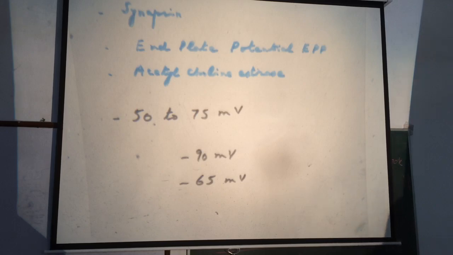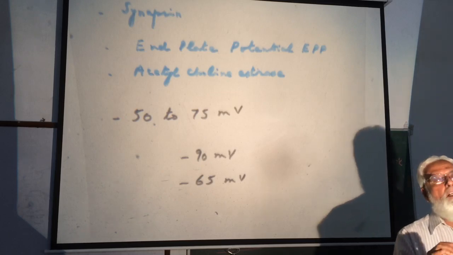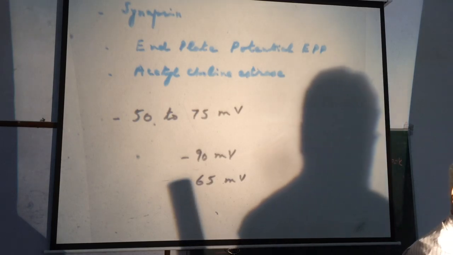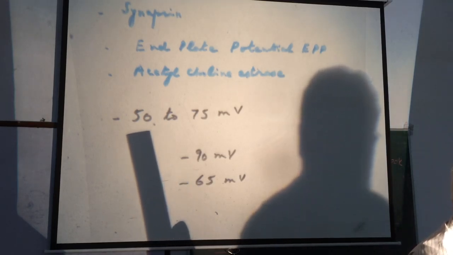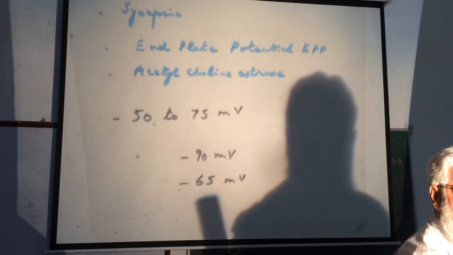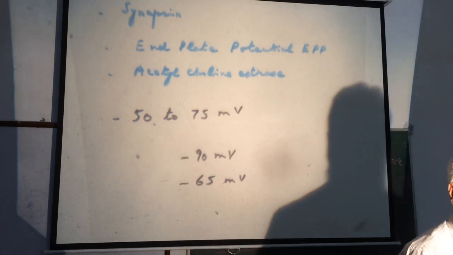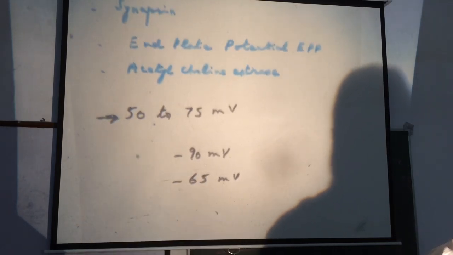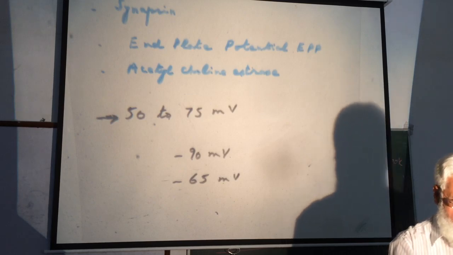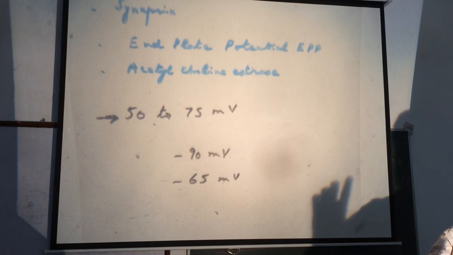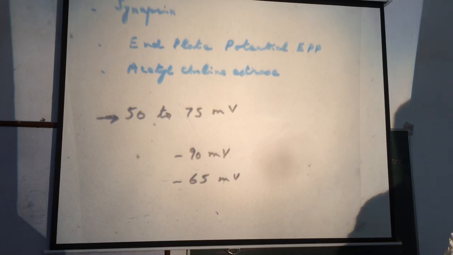So the required voltage change is 25 millivolts. And what is the voltage of EPP? 50 to 75 millivolts. What is the required change in the voltage? 25 millivolts.